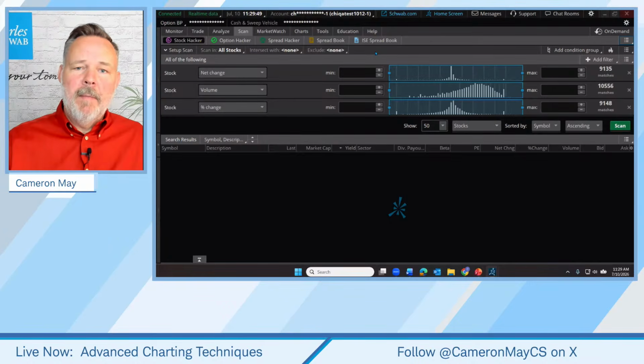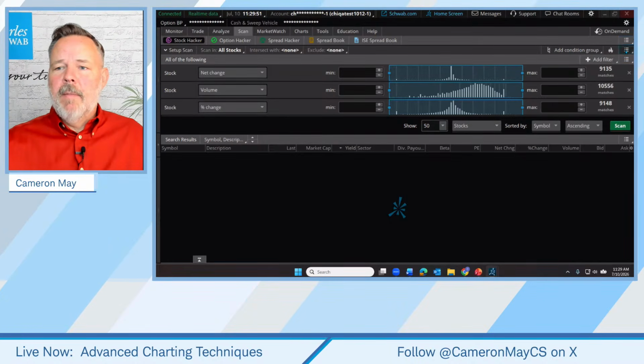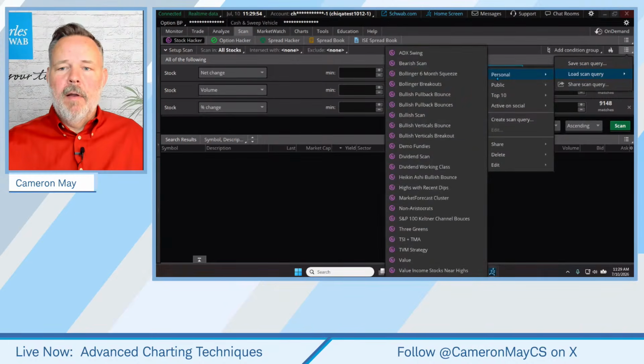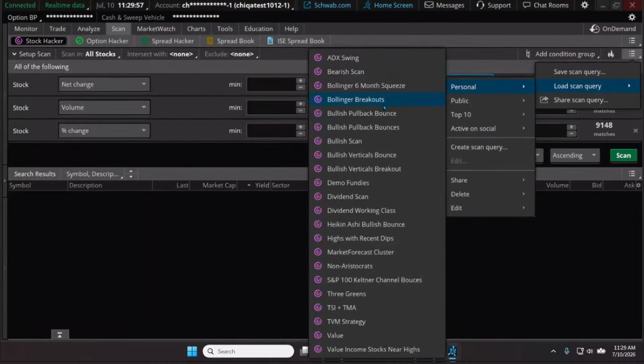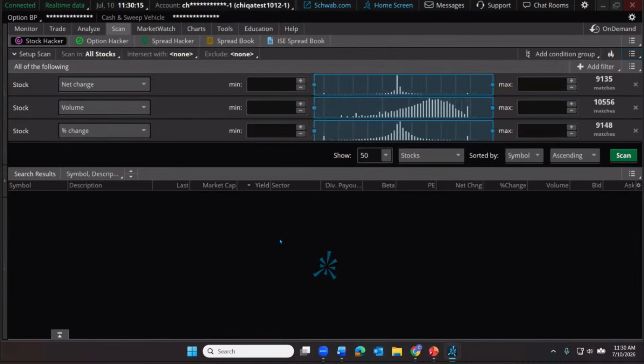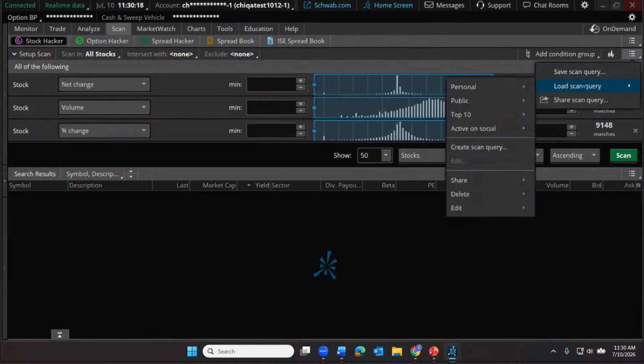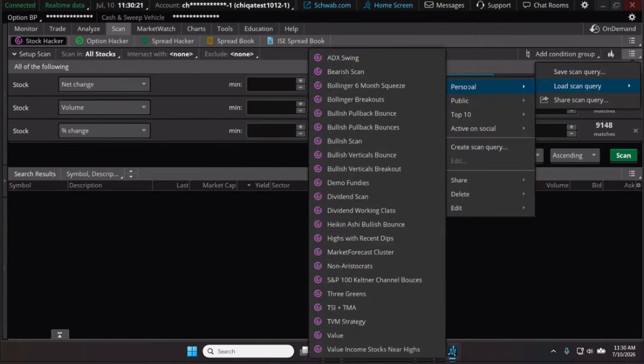So let me bring that up here. I already have it saved. If I come up here, click on load scan query and go to my personal, you'll notice that we have our Keltner channel. Let's go down here to Keltner. Did I not save it? That's a possibility. No, there it is. There's our S&P. I run it through the S&P 100 as an example. Keltner channel bounces. Actually, I'm going to double check one more thing here because I think I just caught some. Yep, I thought so. Keltner channel bounces is how I spelled that.